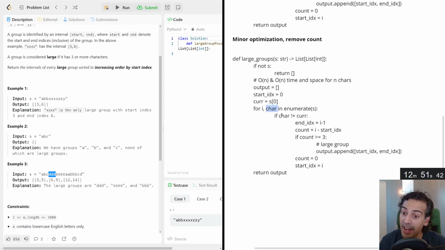What do we do at the end of an array? We haven't checked what happens at the end. We need to close a group. So here, at the end of an array, if the count is greater than or equal to 3, we still have to do an output append.